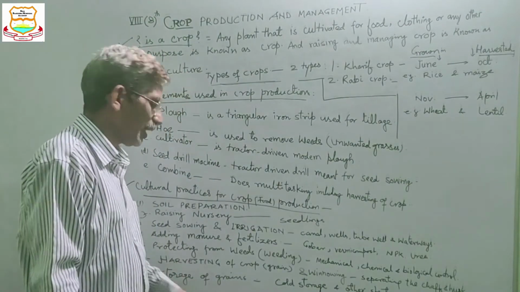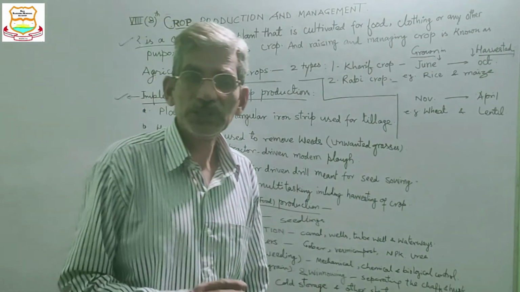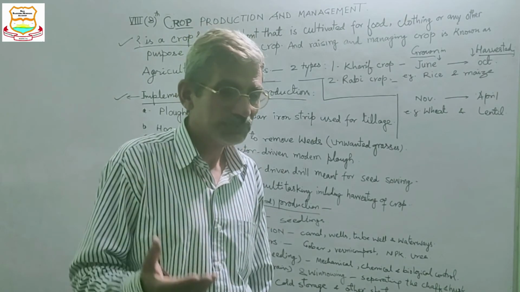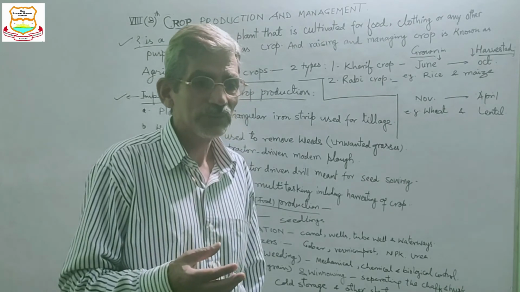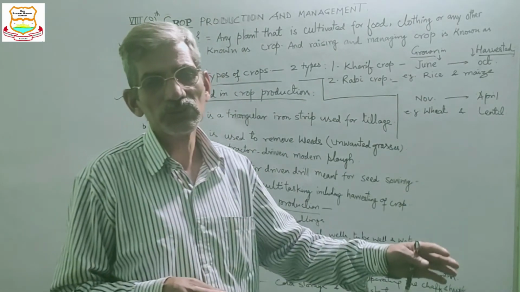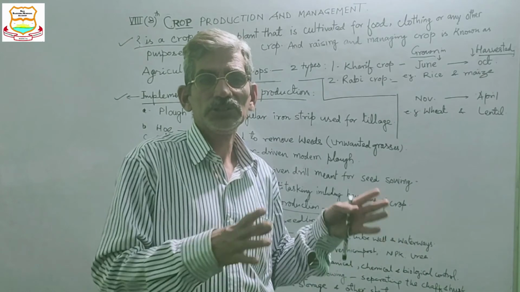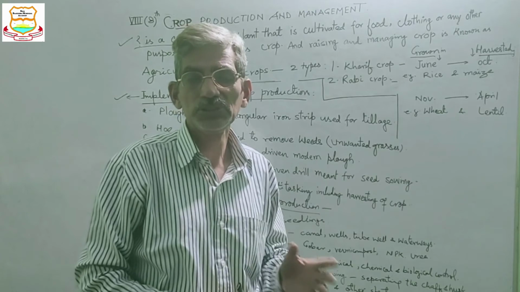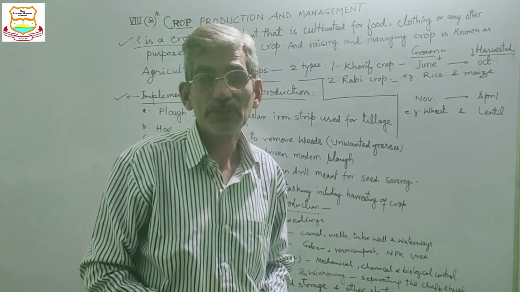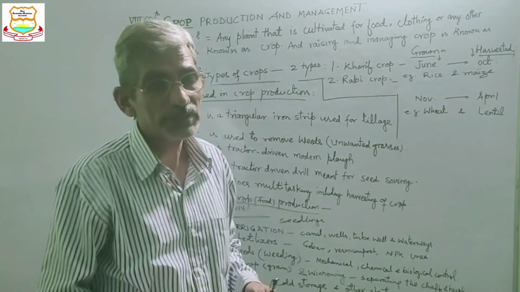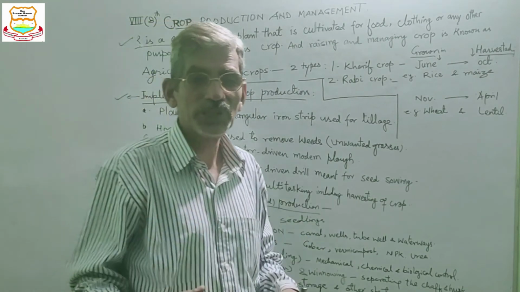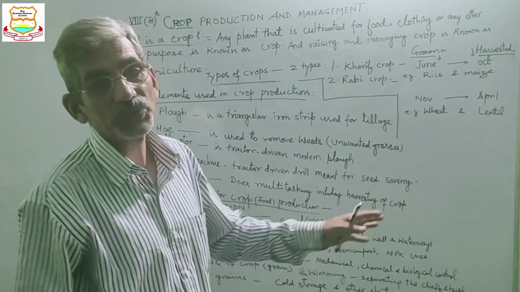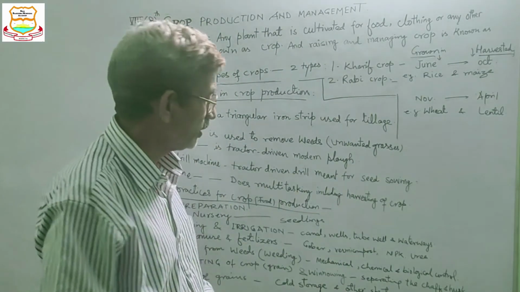And the last is the storage of this harvested grain, because we have to keep the grain for sowing the seeds also. That stock is preserved separately, seed for the next year or next season, and the usable food grain is also stored in different storage structures and facilities.